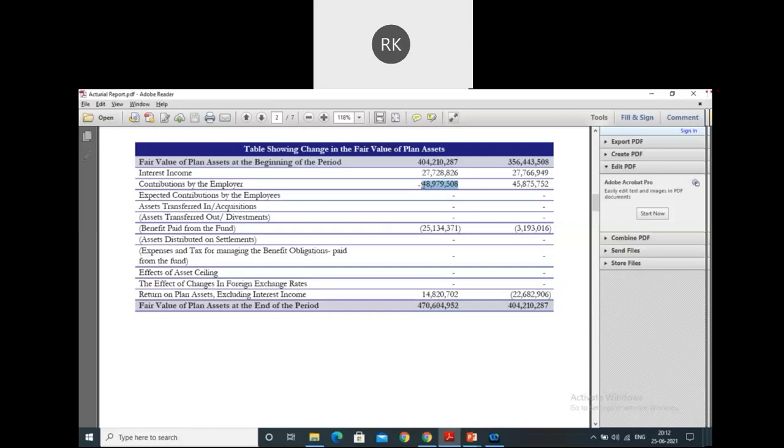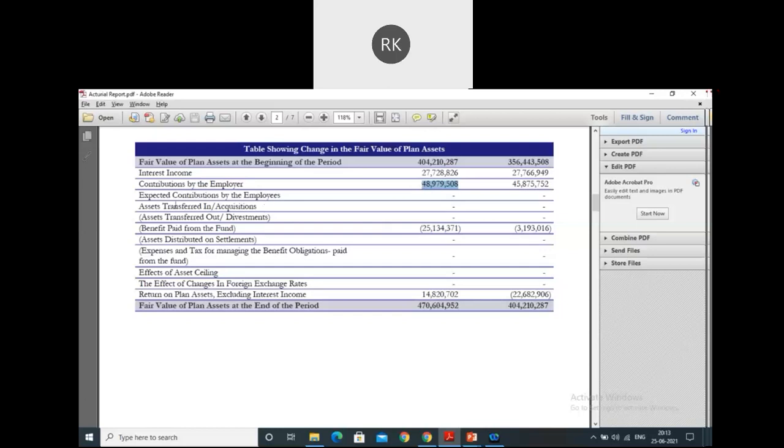So primarily, if I talk about the major chunk, it is on account of the service period enhancement. Say, for example, up till the previous year someone has worked for 10 years, and one more year of service he has given you in this current year. So obviously one year of additional liability will be there, and to make sure you'll be able to pay off that additional component also, you have to contribute. That is why we contribute over here.